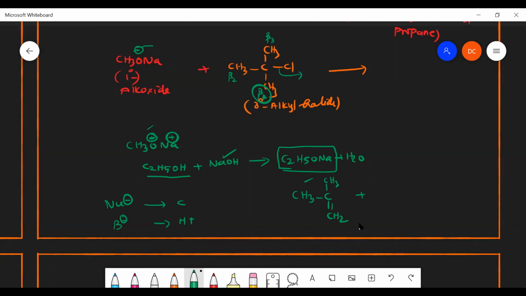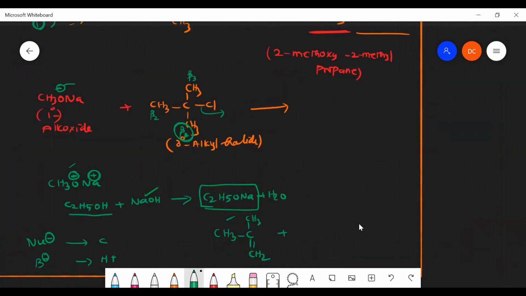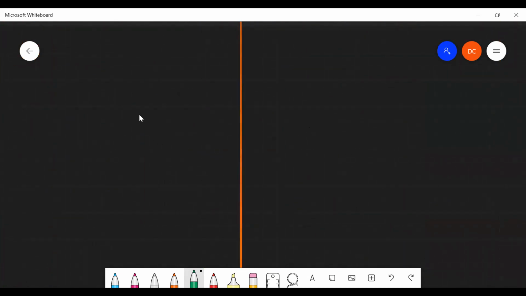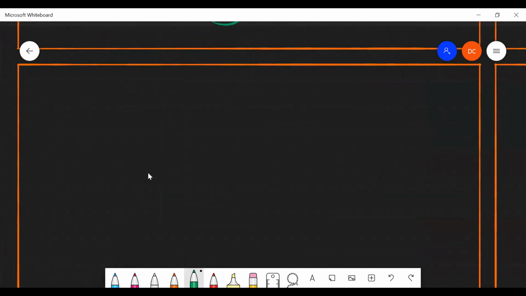So you learned about E1 and E2 reactions. We discussed CH3C double bond CH2. Here also there will be a formation of an alkene. So we have to take it very carefully. We have to take 1 degree alkyl halide and 3 degree alkoxide. Then only I can get ether as a product. Suppose if I take it vice versa, my product will be alkene. Is that clear? This is a very, very important one.